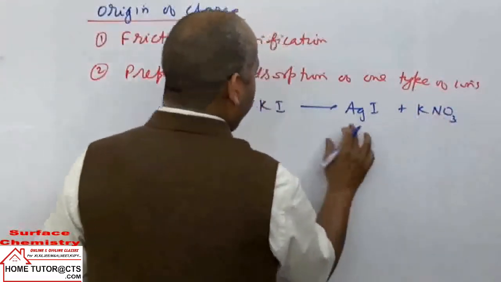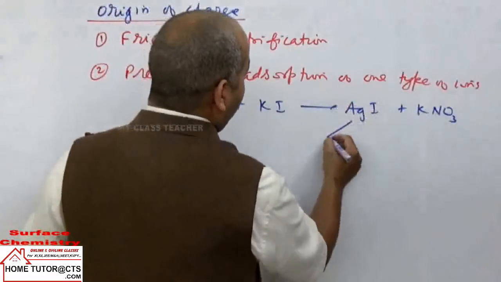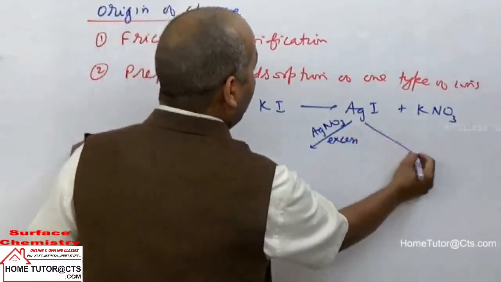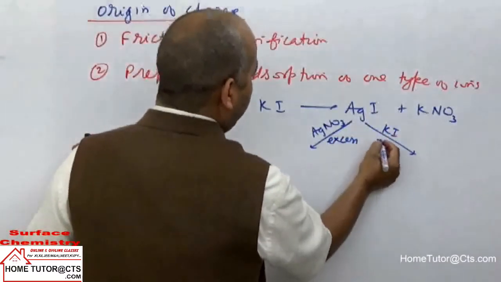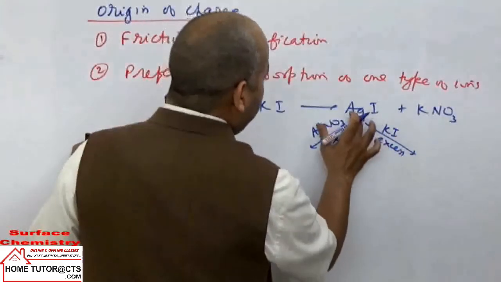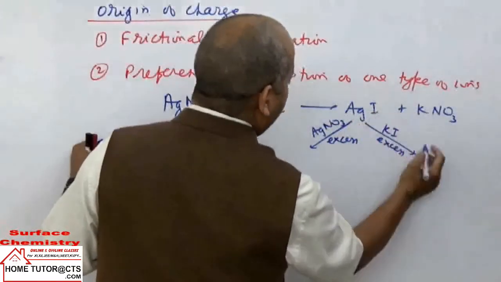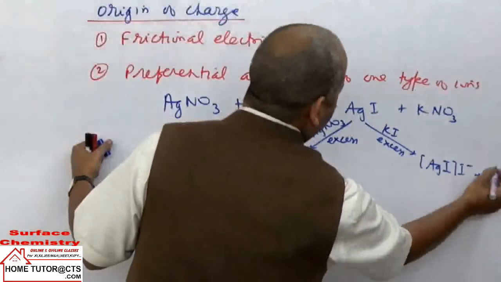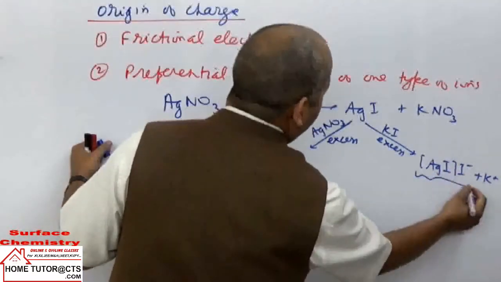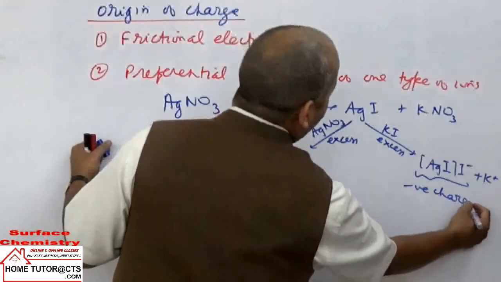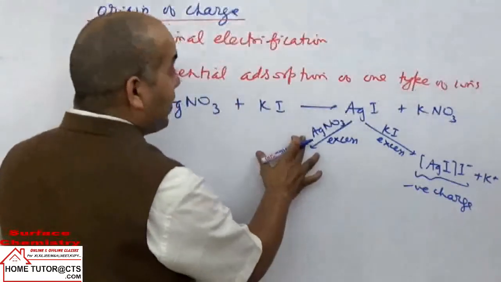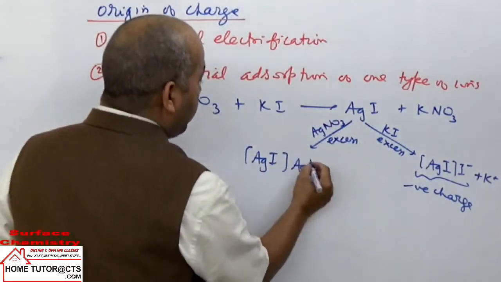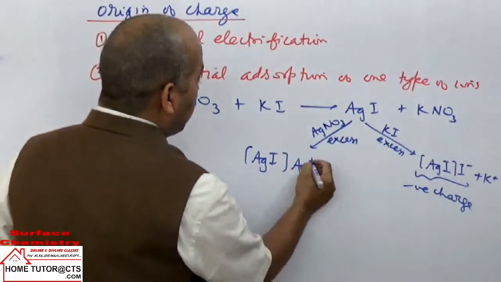Now in the preparation of AgI, if we take a slight excess of AgNO3 or a slight excess of KI, slight excess, not large, then what happens? In the case of excess KI, AgI can adsorb I negative ions, forming AgI with adsorbed I negative. So the dispersed phase particles will carry negative charge. If I take a slight excess of AgNO3, then AgI can take up Ag plus ions, and the dispersed phase particles will carry positive charge.